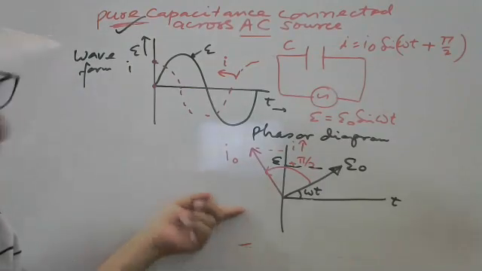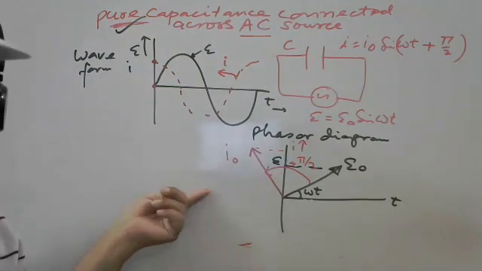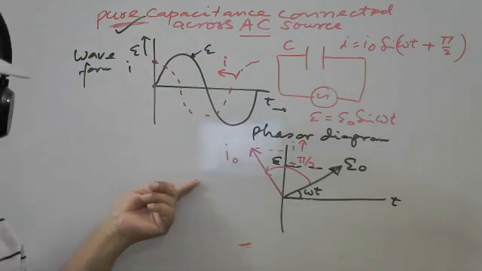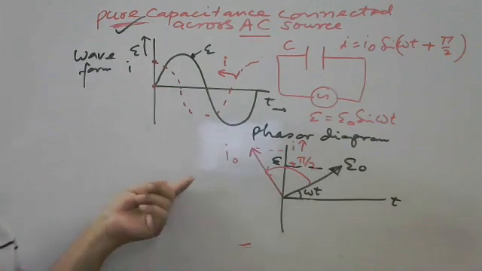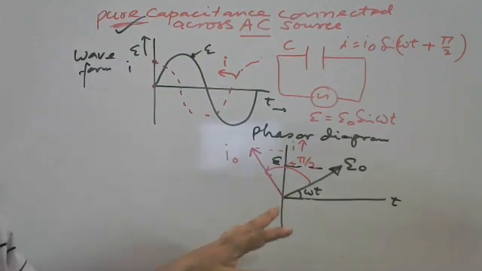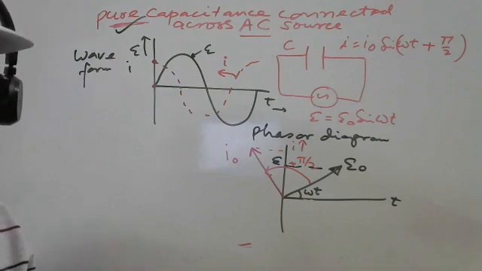So this is the phasor diagram for capacitance. In capacitance, current is leading the voltage by 90 degrees. In inductance, current is lagging behind the voltage by 90 degrees. In case of pure resistance, there is no phase difference. Values can be more or less, depending on the resistance, but there is no phase difference. Got it? Any doubt up to this? Especially inductance and capacitance.